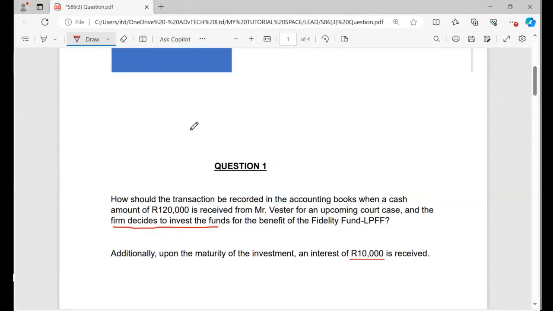Remember, the rules of basic accounting are still going to be applied. So the fact is we received this amount. There's cash involved. So we have got cash.